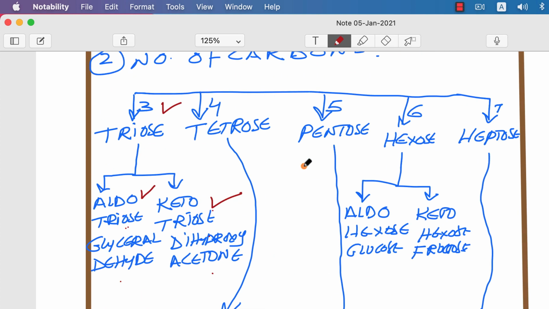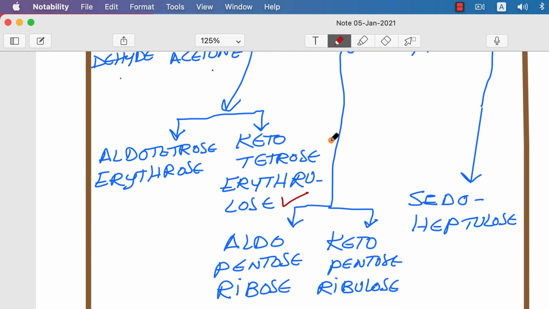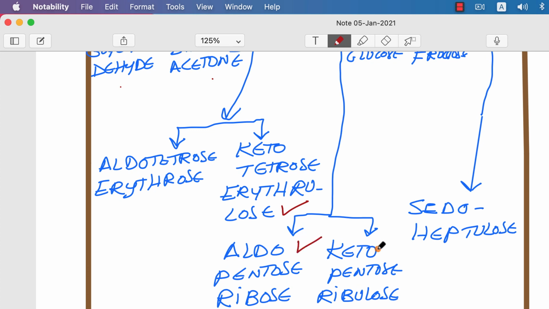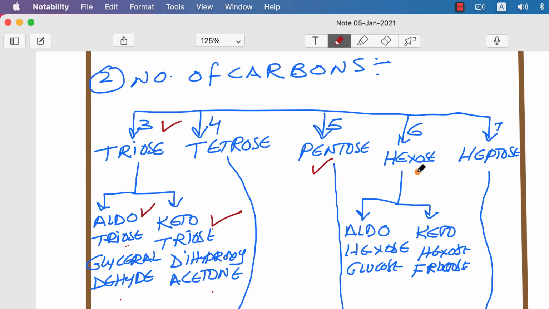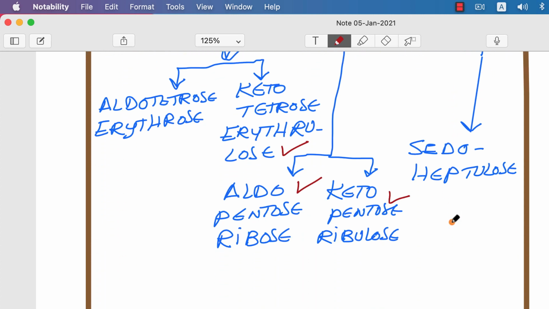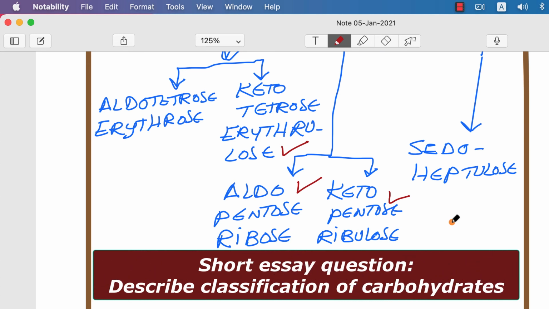The aldopentose is ribose and the ketopentose is ribulose. The aldohexose is glucose and the ketohexose is fructose. For heptose, we generally come across pseudoheptulose in the HMP shunt or pentose phosphate pathway. This is about the classification of carbohydrates and monosaccharides. In the next session, we will take up other aspects of monosaccharides. Thank you very much.